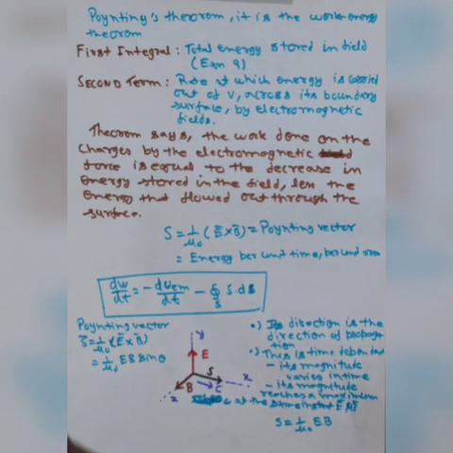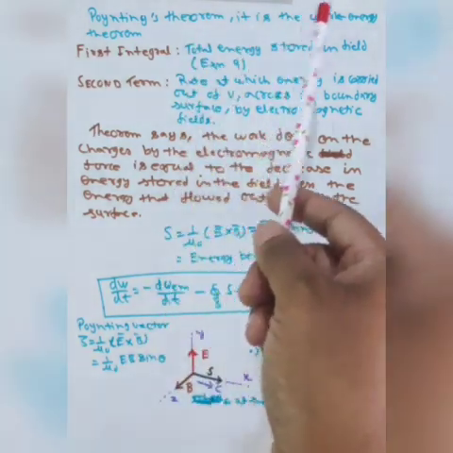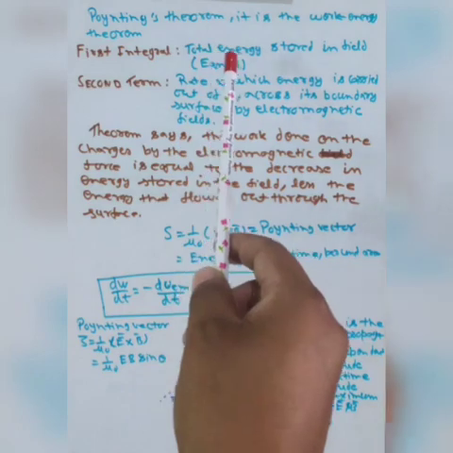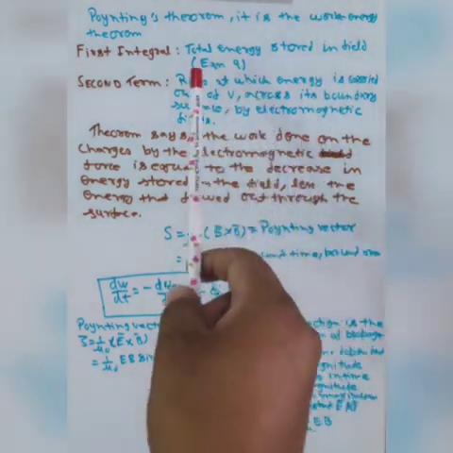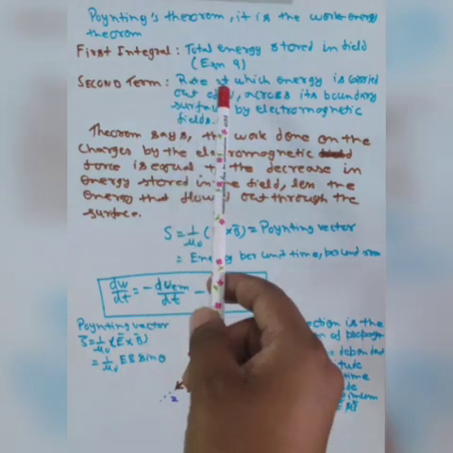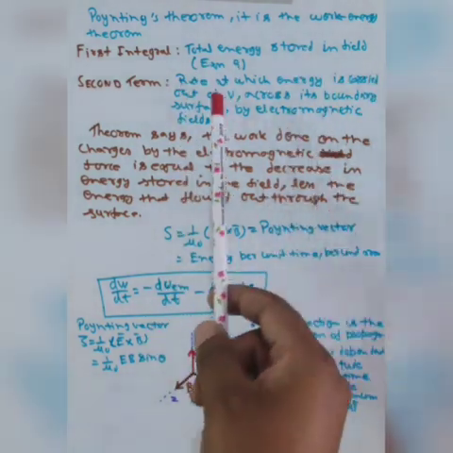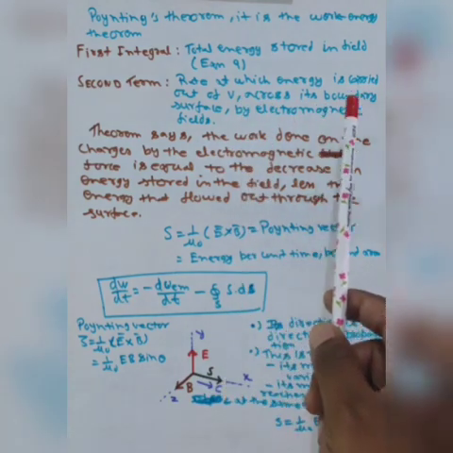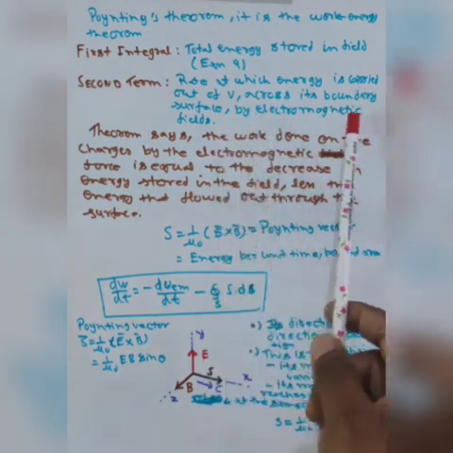In this slide, the Poynting theorem is a work-energy theorem. The first integration is the total energy stored in the field, you know from equation number 9. The second term is the rate at which energy is carried out of the volume across its boundary surface by the electromagnetic field.